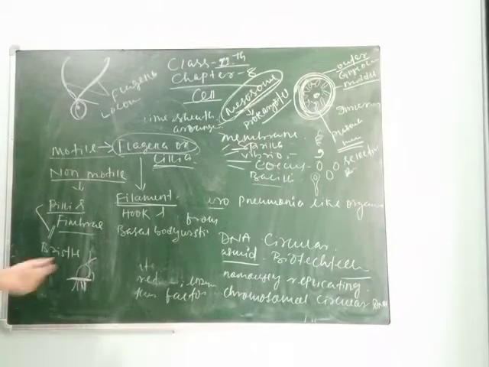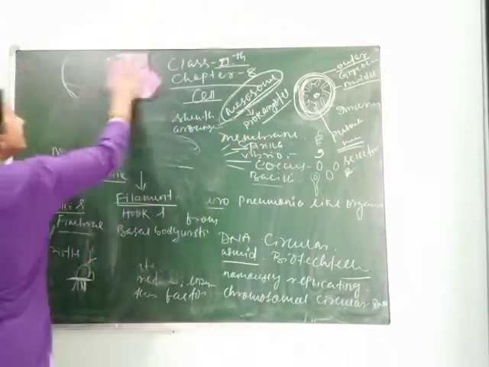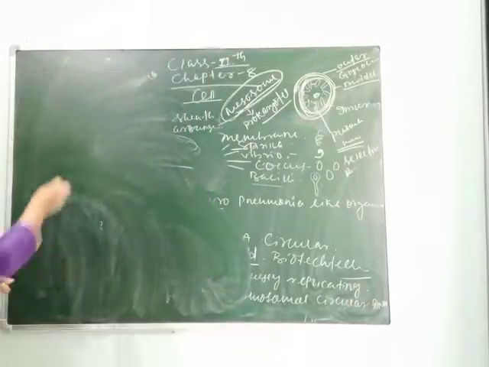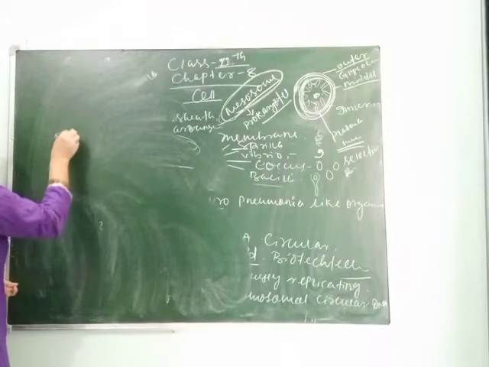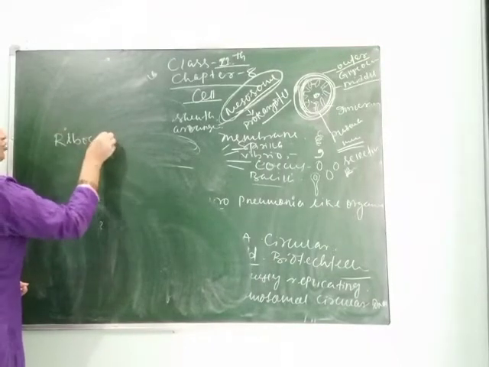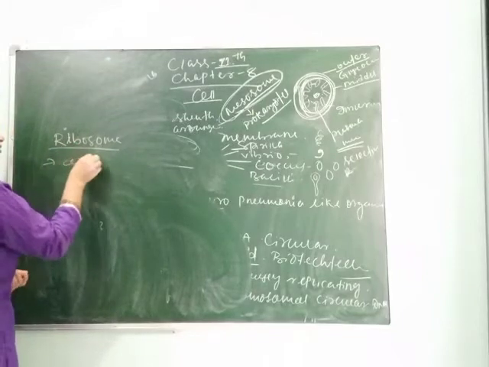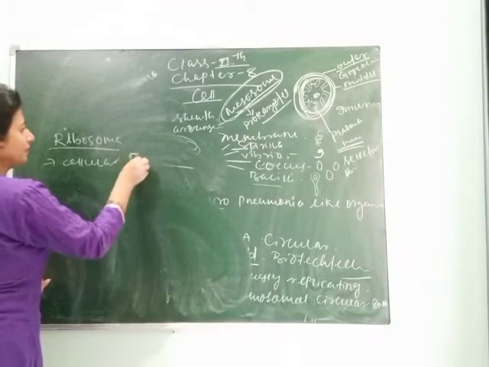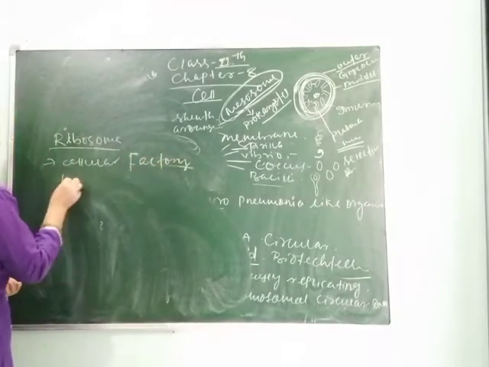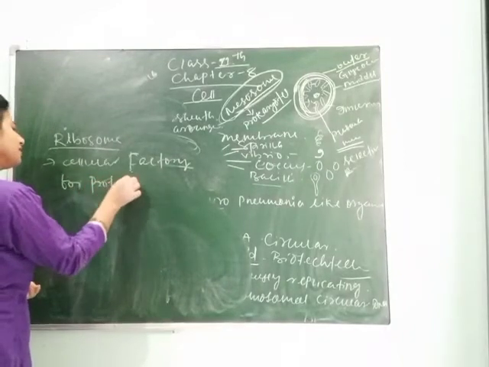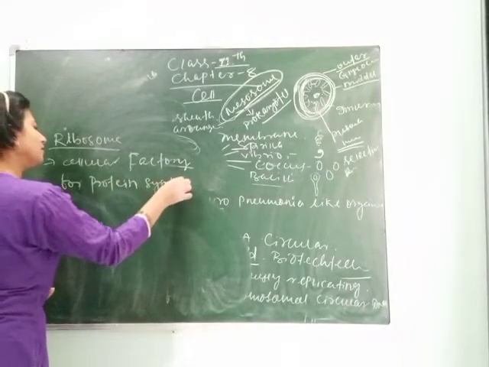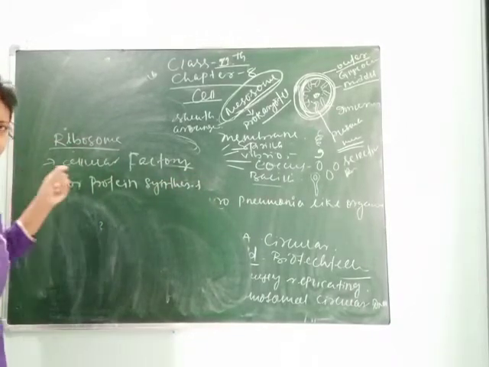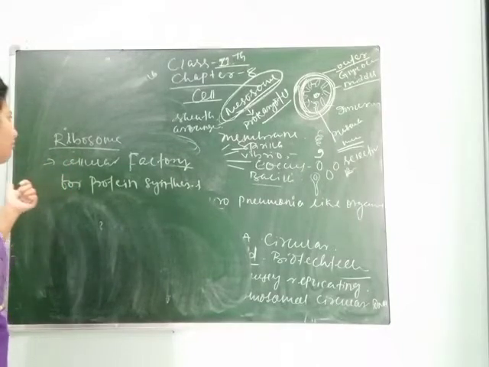Next topic is ribosome and inclusion bodies. Students, you can see here, the ribosome is called the cellular factory for protein synthesis. Without ribosome, protein synthesis can't occur, and proteins have so many functions.